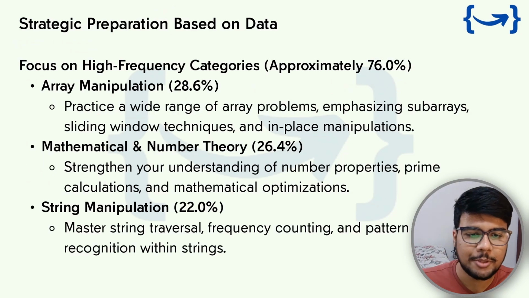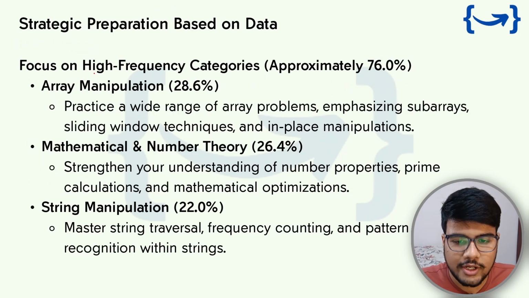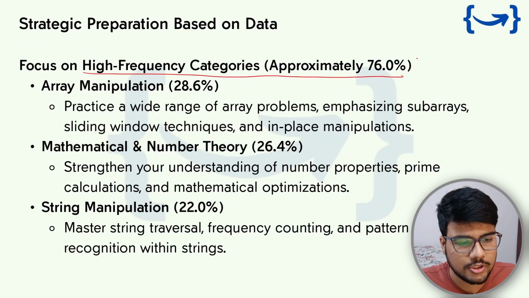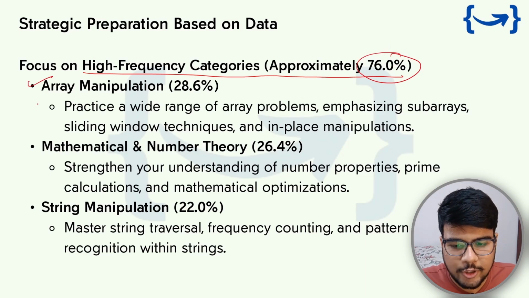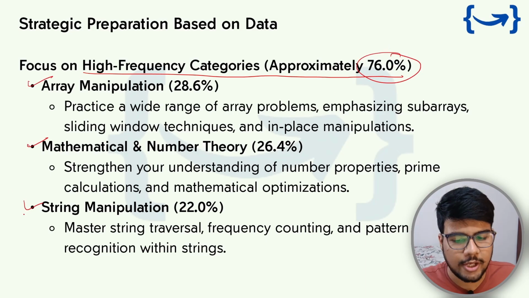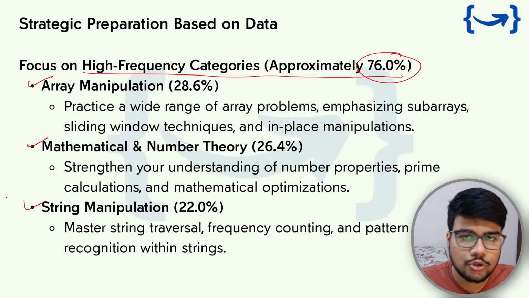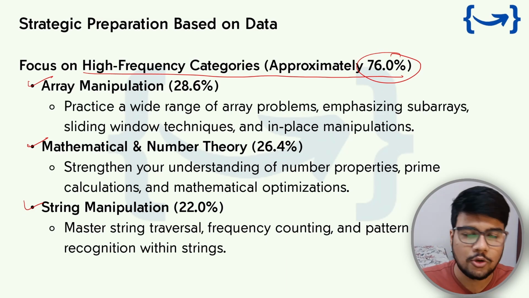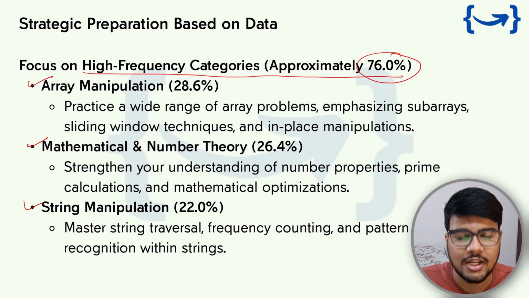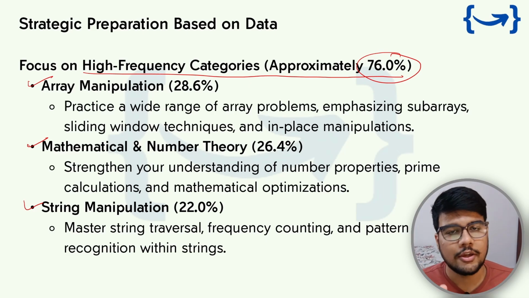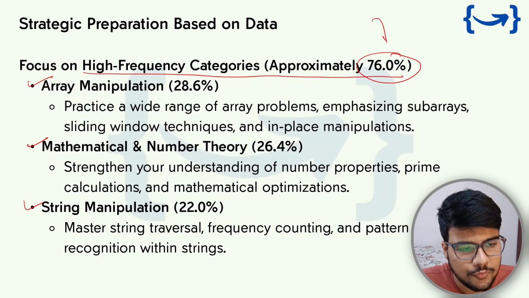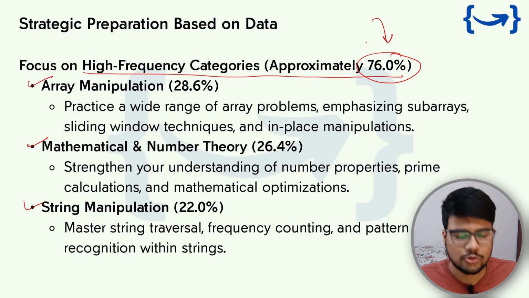Okay, strategy and preparation based on data. Focus on the high frequency categories, approximately 76.0%. If you are preparing array manipulation, mathematical numbers, and string manipulation, I guess most of your coding part has been done. Now it totally depends upon your luck. If you are in the 2.2% of people, you can face a DP problem, a greedy problem, and much more. But if you lie in the 76% of people, you will get an easy set of problems to solve.